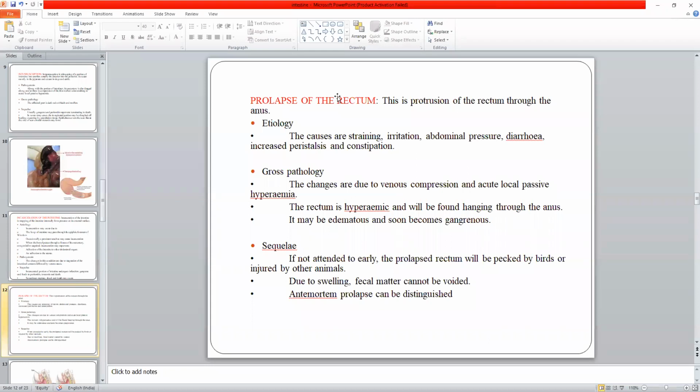In postmortem prolapse, the gross pathology, that is the local congestion, will be absent. There will be no hyperemia, there will be no edematous changes. So it will be absent in case of postmortem prolapse. Any inflammatory condition will not be seen in postmortem prolapse. It will always be seen in the antemortem prolapse.